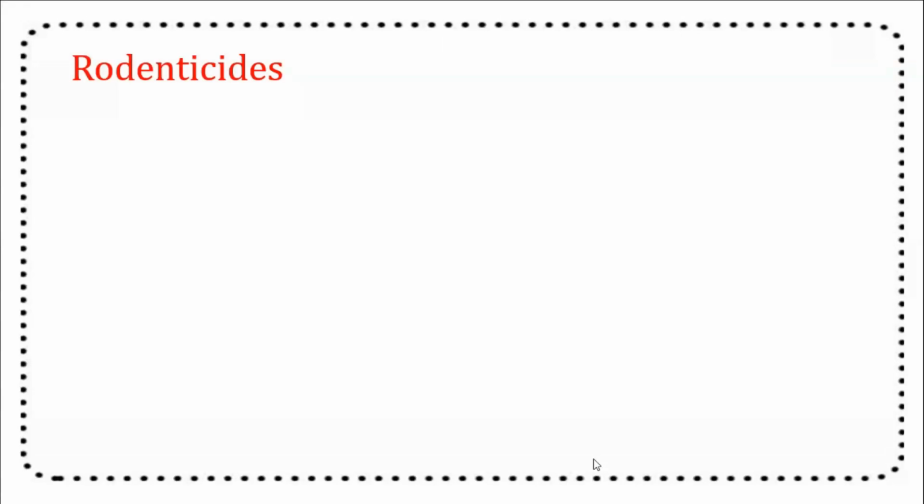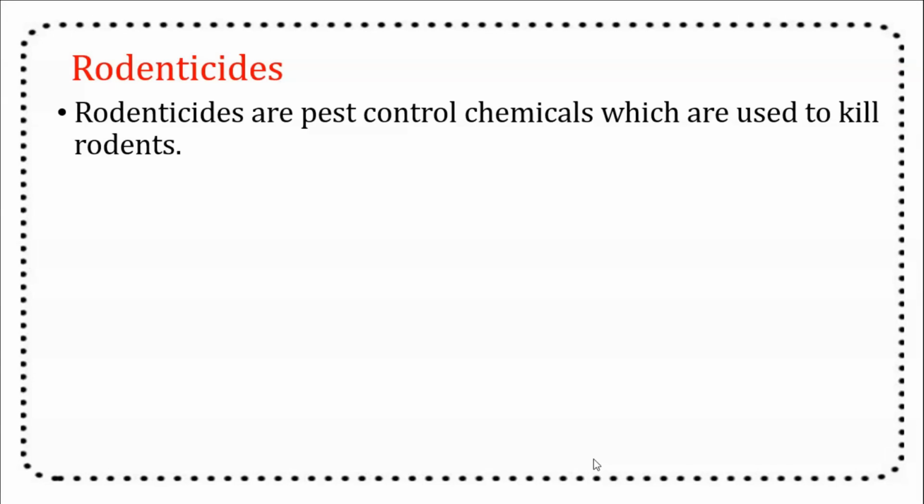Now, our last topic and the last classification of pesticides, rodenticides. Rodenticides are the pest control chemicals which are used to kill rodents. The rodents mainly include mice, hamsters, and rabbits. These are sometimes useful for agricultural purposes, but sometimes they require control.